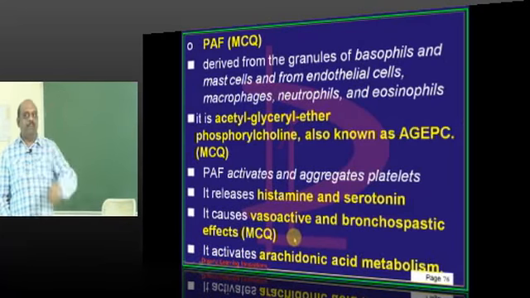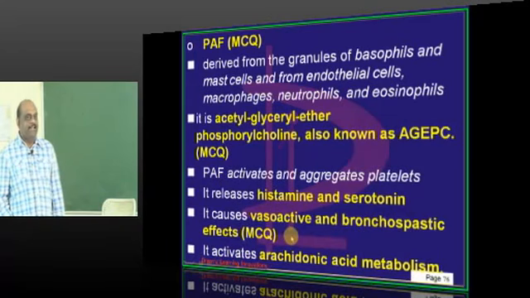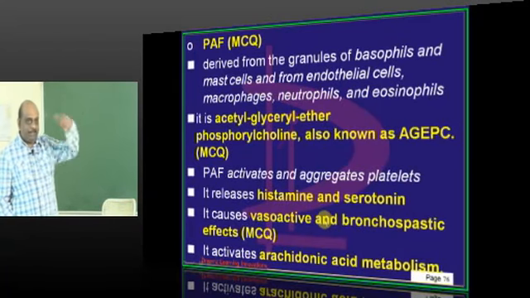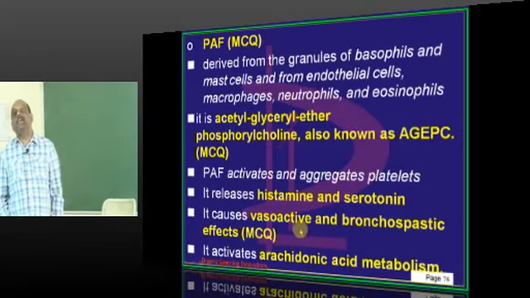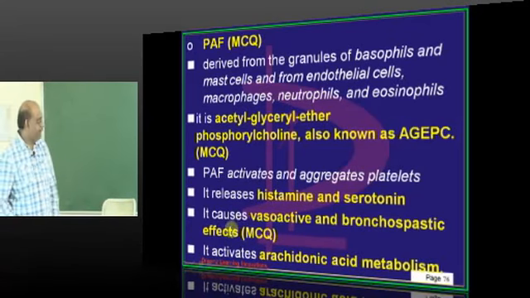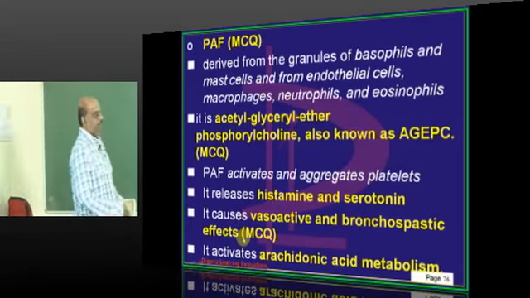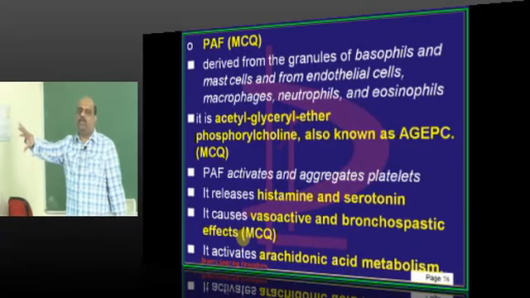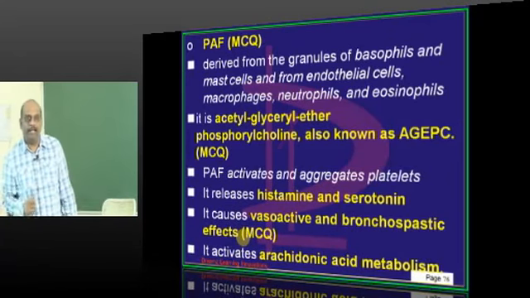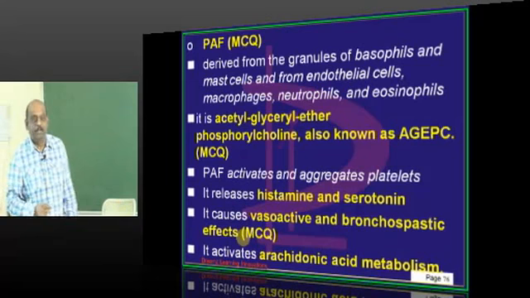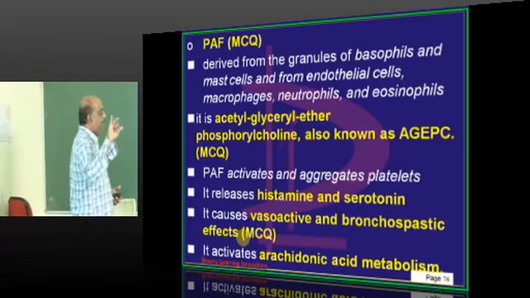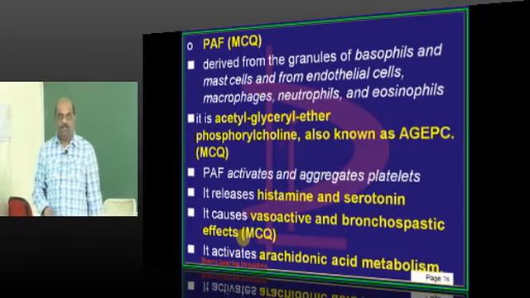Then one more important role of platelet activating factor is, it enables histamine release by the platelets, and also it enables the release of serotonin. What is the effect on bronchi of platelet activating factor? Bronchospastic and vasoactive in nature.